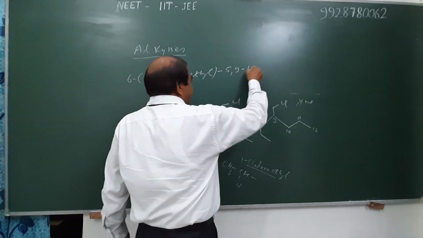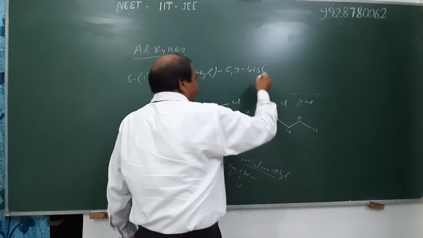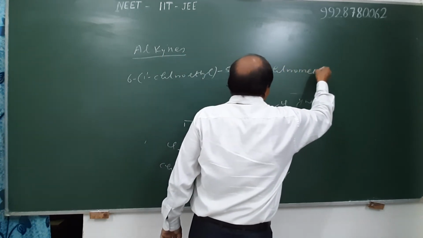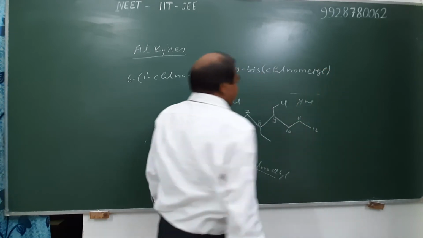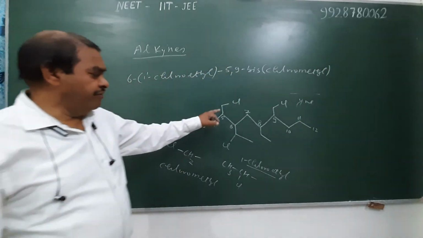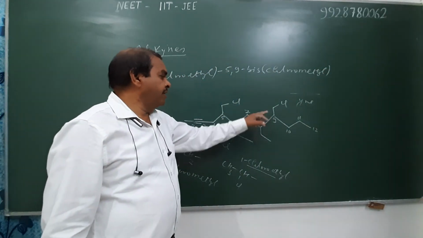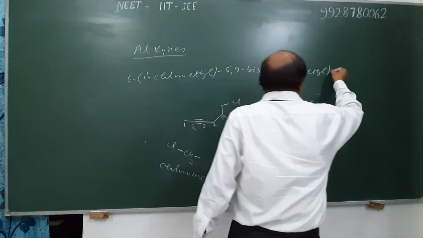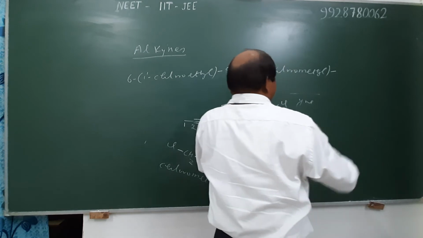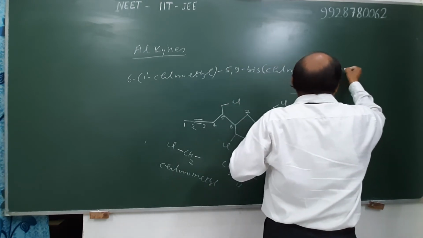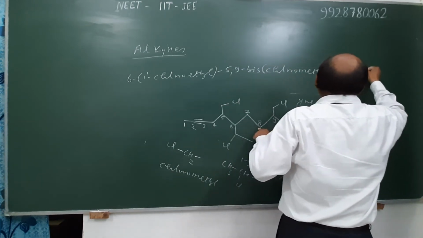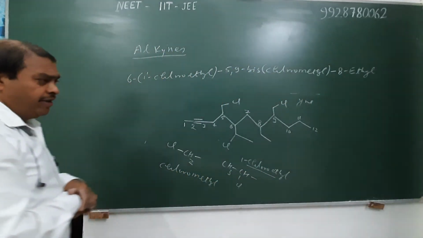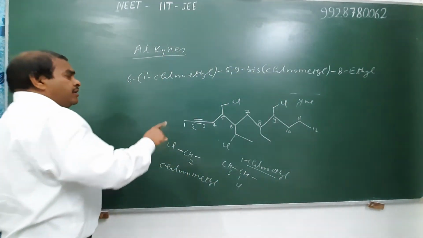5,6-bis(chloromethyl). These are the names of the substituents at 5, 6, 8, and 9. Then write the name of the ethyl present at carbon 8, ethyl. These are the substituents in alphabetical order, and then write alk.